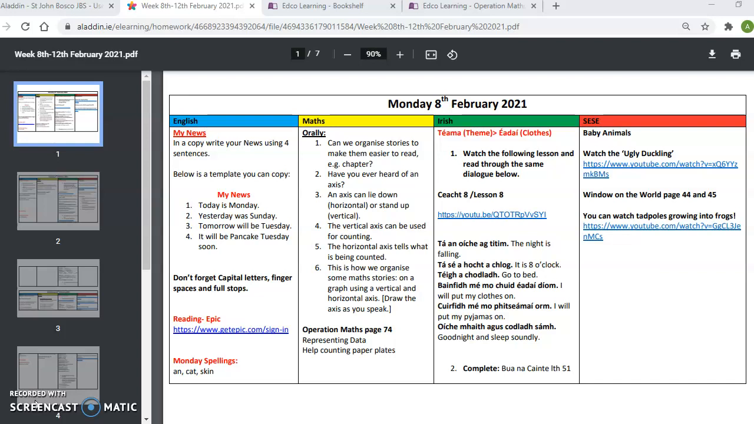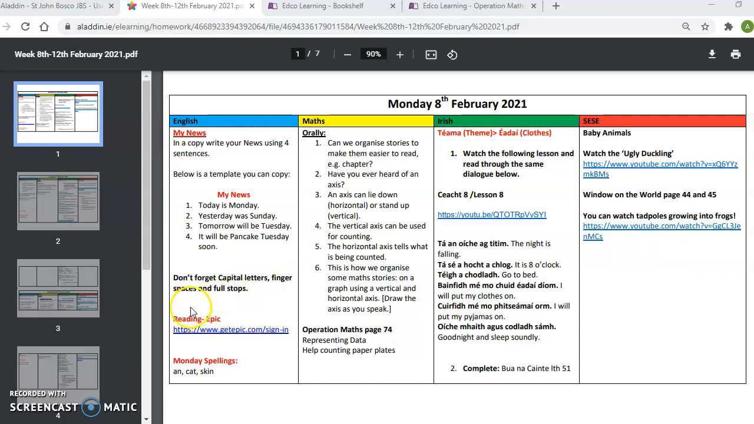So, part of your new plan for Monday, as always, starting with my news. You can write your news in your copy. You can use 4 sentences or more, depending on how much news you would like to tell. But for example, things that you could write are: today is Monday, yesterday was Sunday, tomorrow will be Tuesday, it will be Pancake Tuesday soon. And Pancake Tuesday isn't this Tuesday, but it's the following Tuesday on the 16th of February. So don't forget to write your capital letters, your finger spaces, and your full stops.